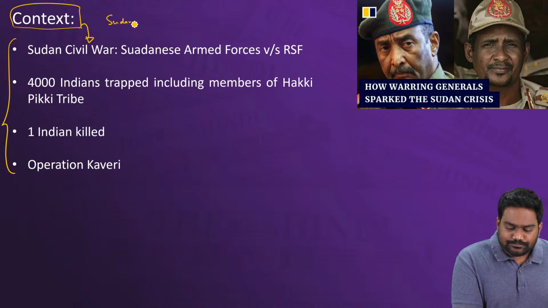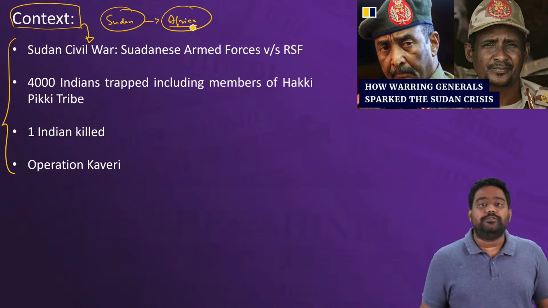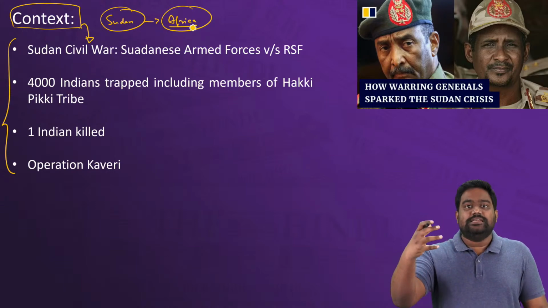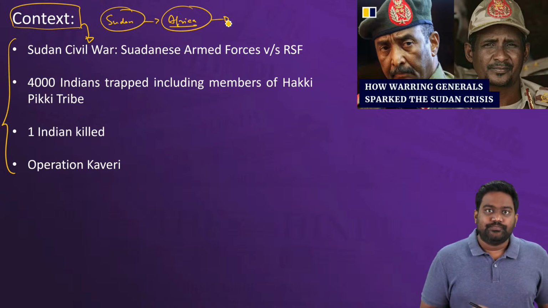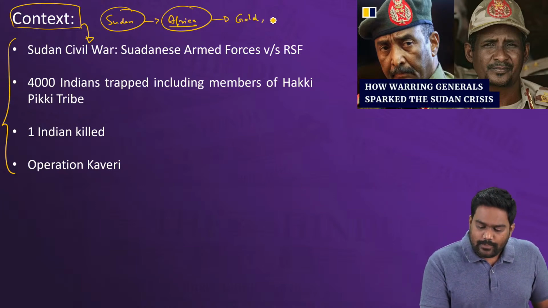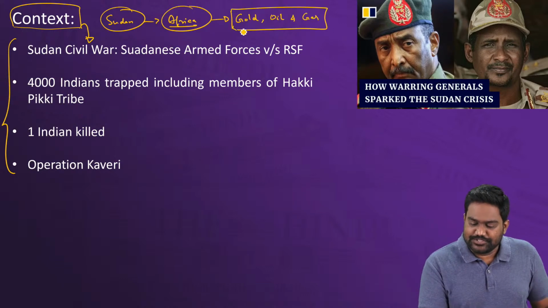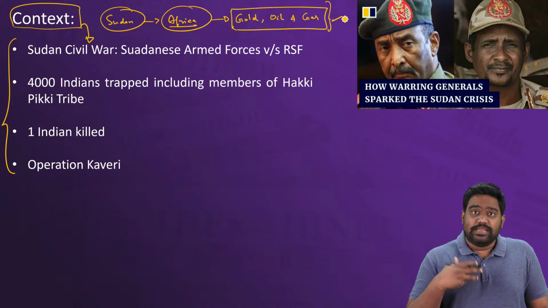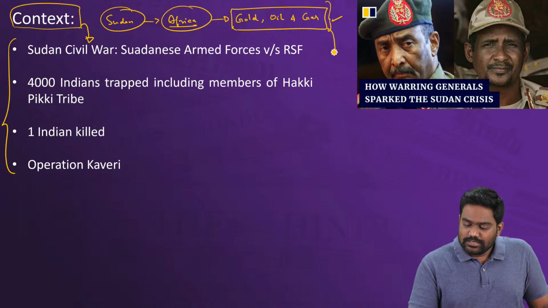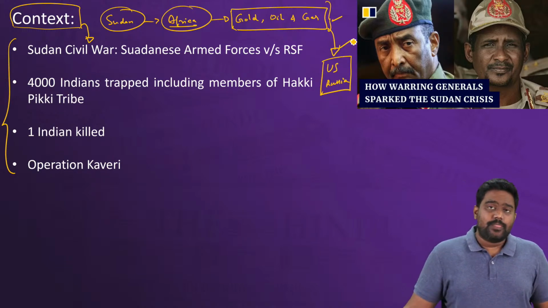Sudan, as I told you, is a major African country, one of the largest African countries, located in the northeast region of Africa, and it is blessed with immense resources. It is blessed with gold, oil and gas, and as well as many other precious minerals. So obviously, Sudan has been a focus for many regional and global powers, and you find the US and Russia in direct strategic competition in countries such as Sudan.